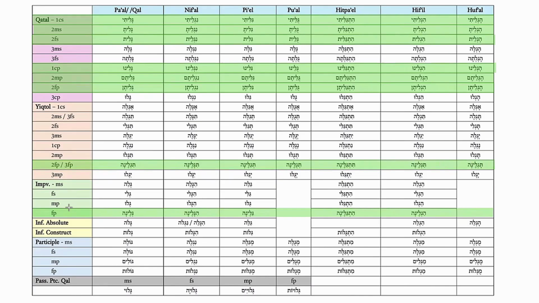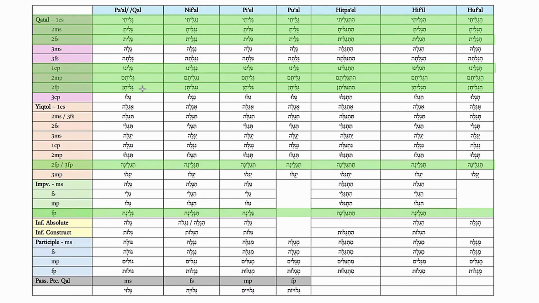Now, what all these forms have in common is that the suffix on the verb begins with a consonant. And in all cases, the yod is preserved, not as a consonant, but as a mater lectionis, as a vowel consonant. Here, for example, in Pa'al Katal, first common singular, galiti, chirik male, galita, galit, galinu, gelitem, geliten.